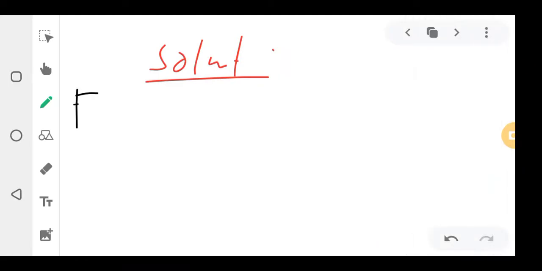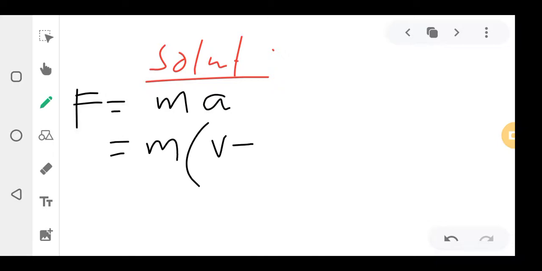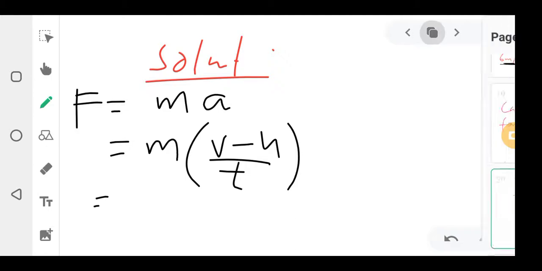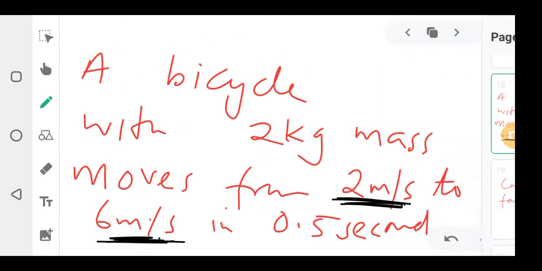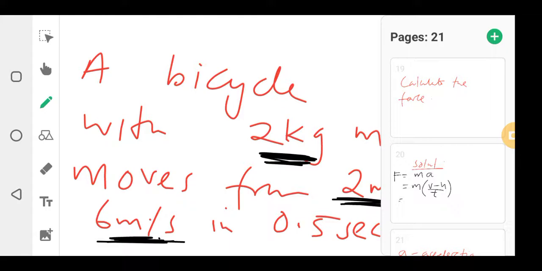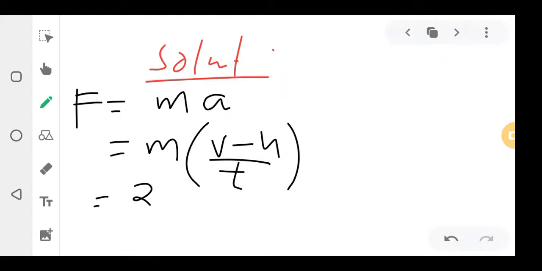So force is equal to mass times acceleration. And then when I write this formula, where there is acceleration, I put v minus u over t. I've explained this. Which is equal to, what is my mass? This object was how much? It is 2 kgs. Have you seen? 2 kgs. If it was in grams, you convert by dividing by 1000, because the SI unit for mass is kgs. So mass is 2 kgs. So where there is mass, I put 2 kgs over final velocity.